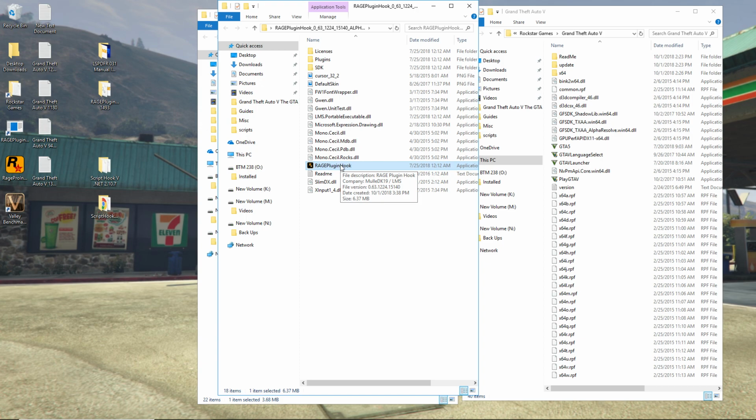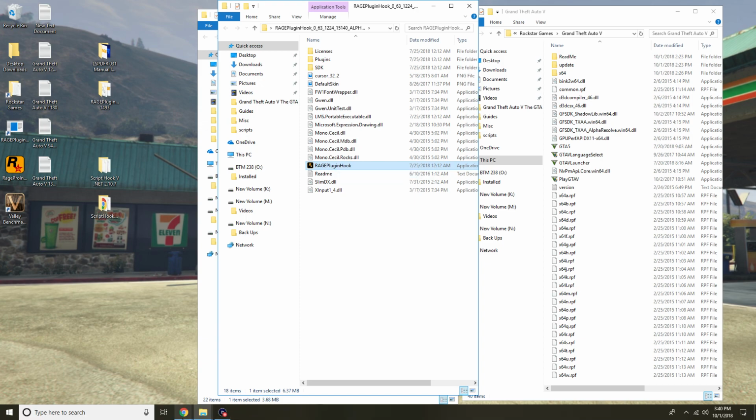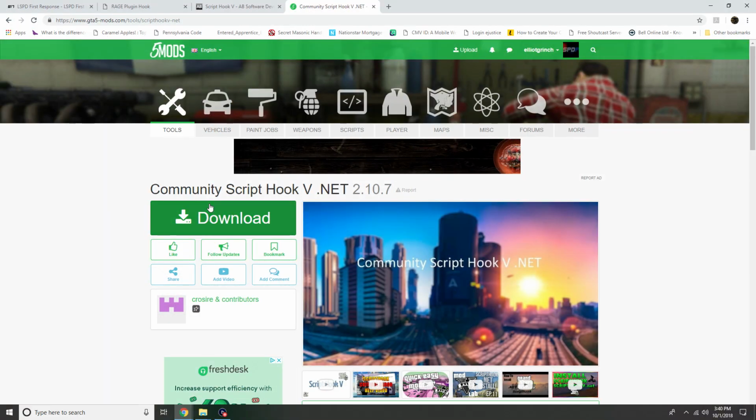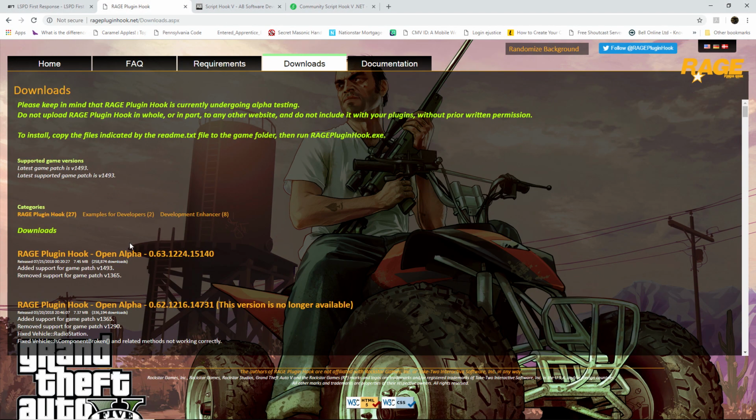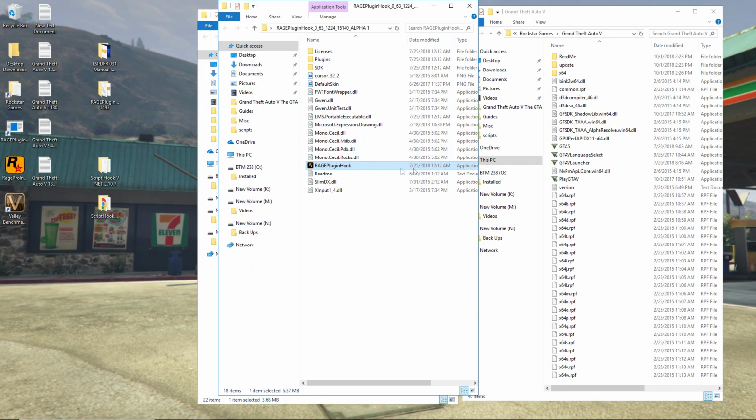All right, disregard the number 1224 for whatever reason. I think because it's updated from the website. That's why it has a different number. Yeah, but as you can read, it's added support for game version 1493. So that's all that matters.